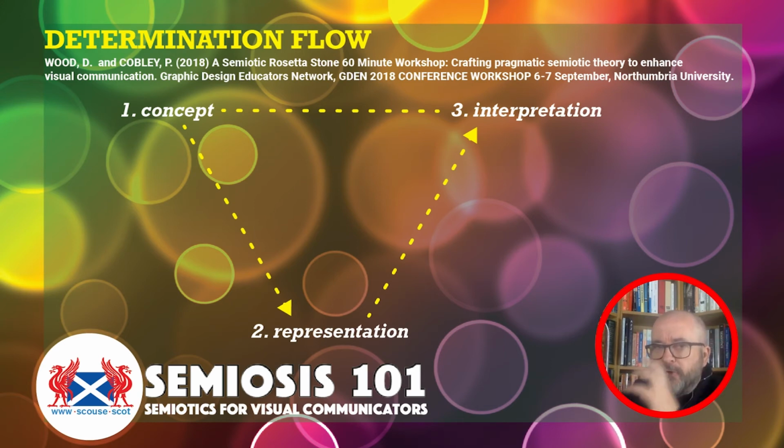So it should become a triangular flow from the concept, the object, to its representation, the representative, to its interpretant, which is the interpretation, and from the interpretation, the correct interpretation should reflect the concept. So this is what we call the determination flow, and I will talk about determination flows in future videos and unpack that further to more specific focus for graphic designers.